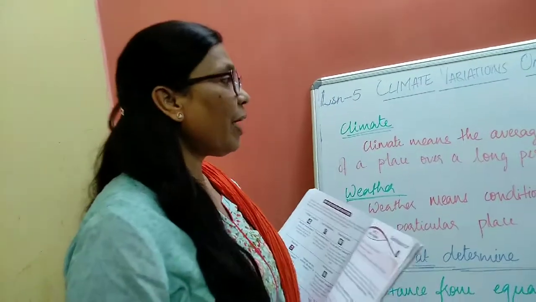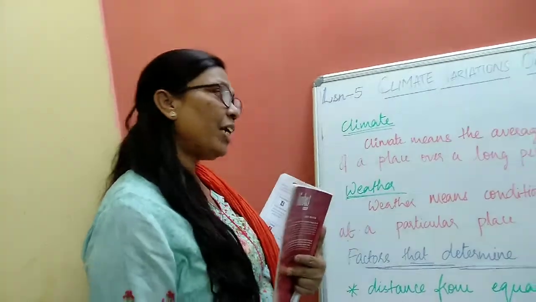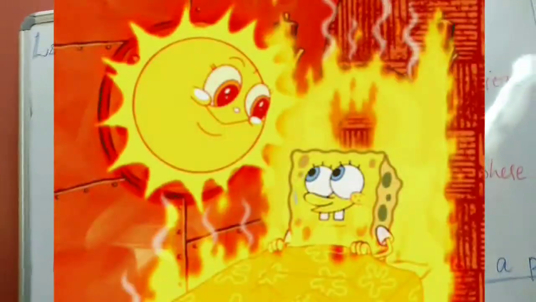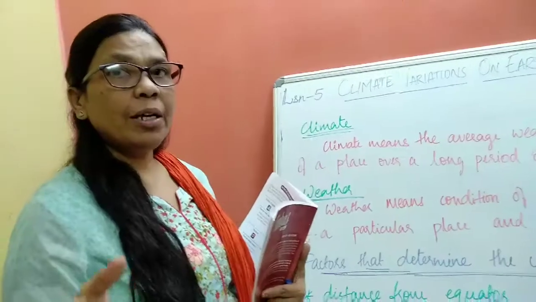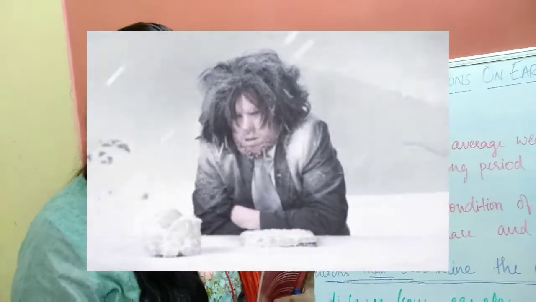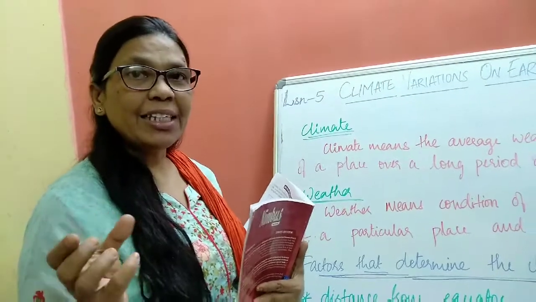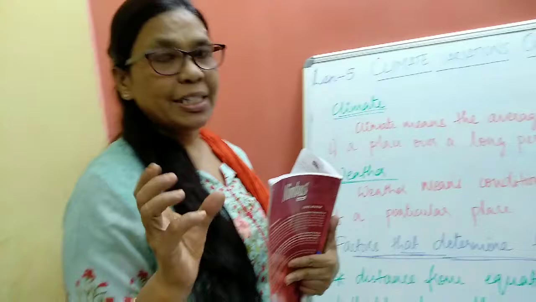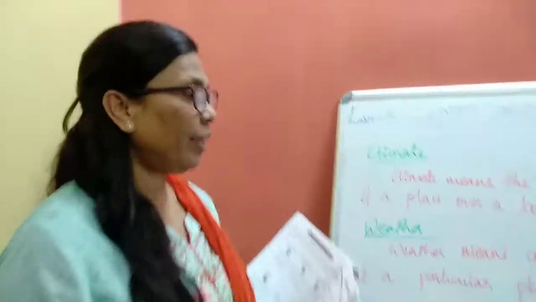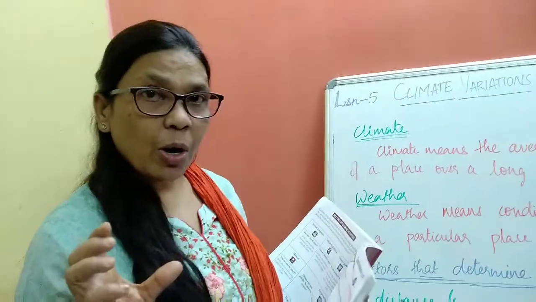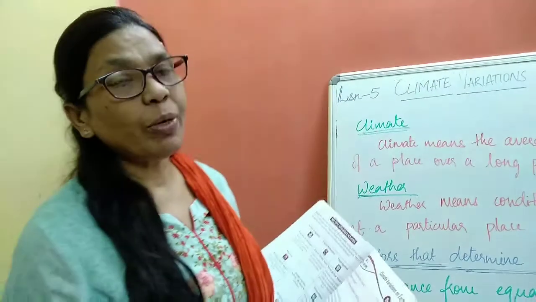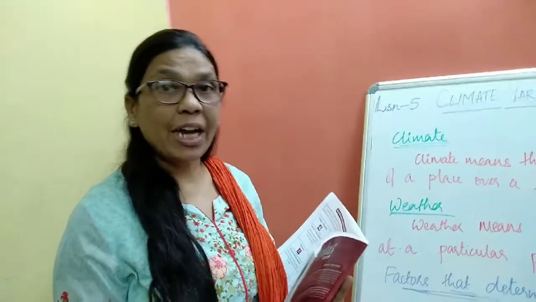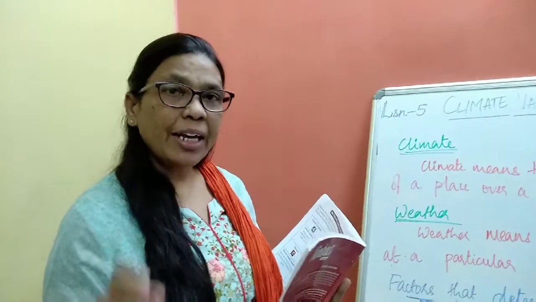And what is the climate? The climate means the average weather condition of a place over a long period of time. Like in summer, the climate is hot. In winter, the climate is cold. And in rainy season, it's raining. Sometimes it's cold and sunny also. So the climate means the average weather condition over a long period of time. There is a difference in climate in summer, winter and rainy season.